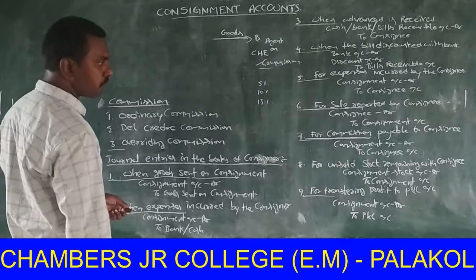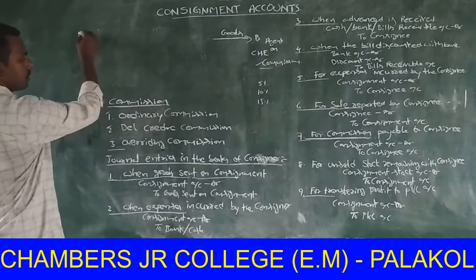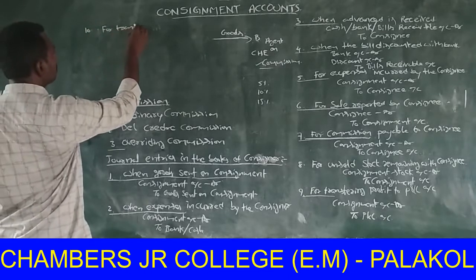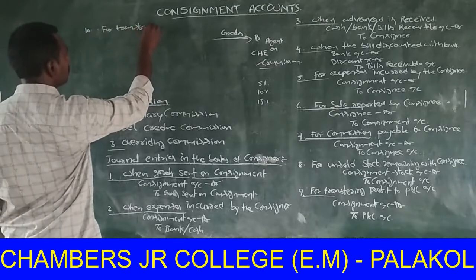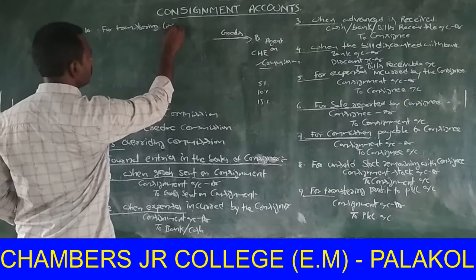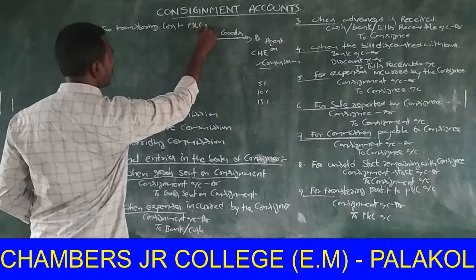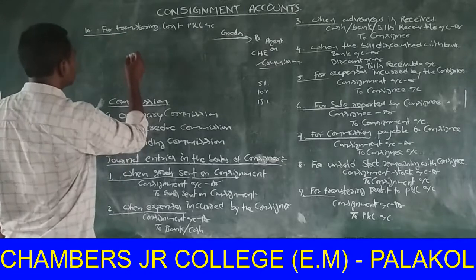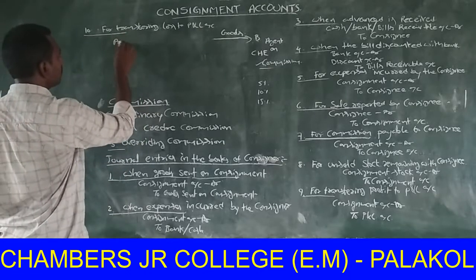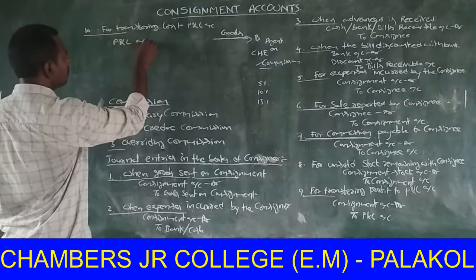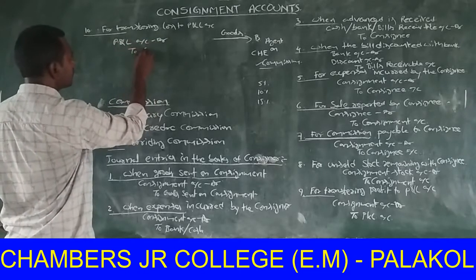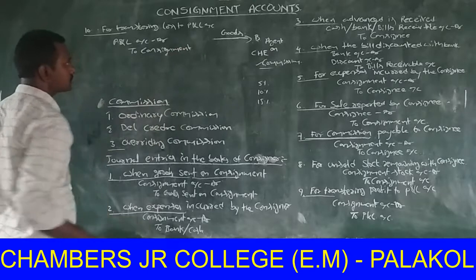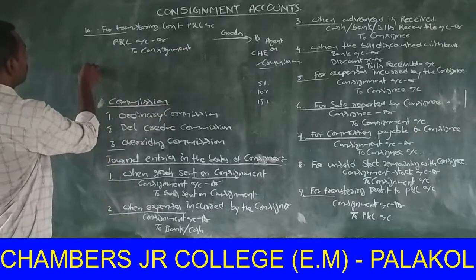Next one, in consignment, for transferring loss to profit and loss account, the journal entry is profit and loss account debit, to consignment account.